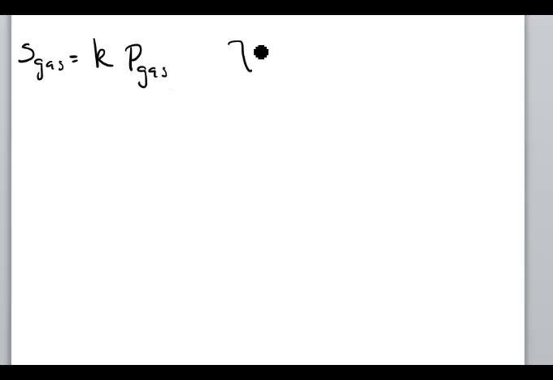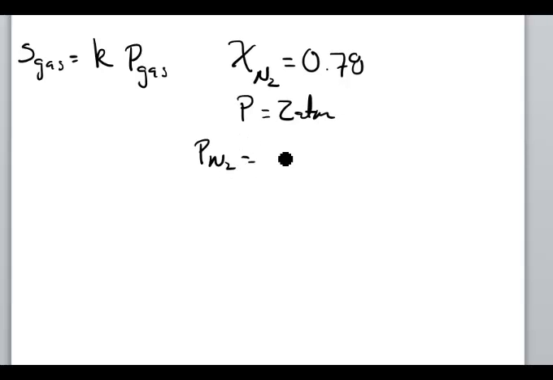And in this case, we have a mole fraction for nitrogen equal to 0.78, and the pressure is equal to 2 atmospheres. So the pressure of N2 is going to be given by that mole fraction times the 2 atmospheres, and that equals 1.56 atmospheres is due to the nitrogen.